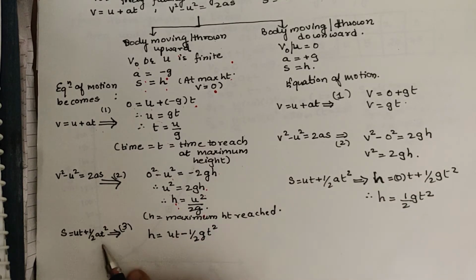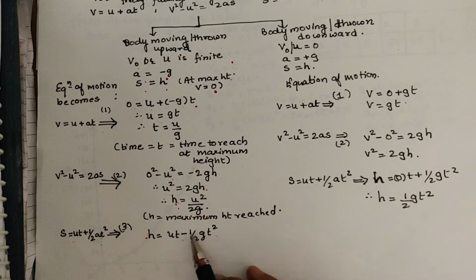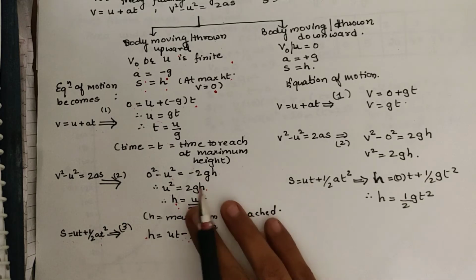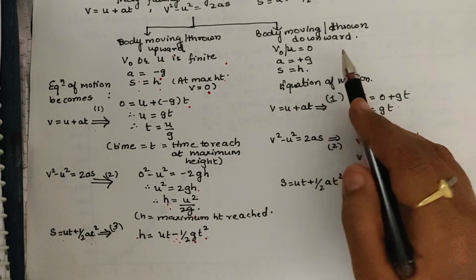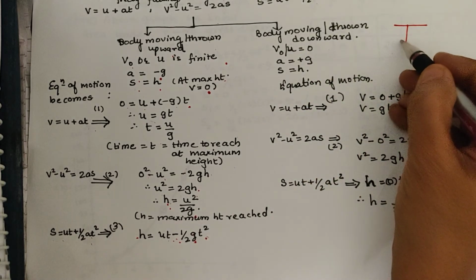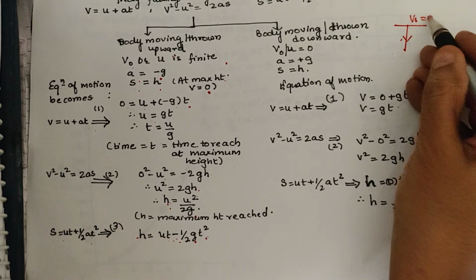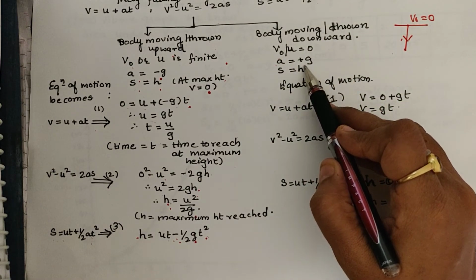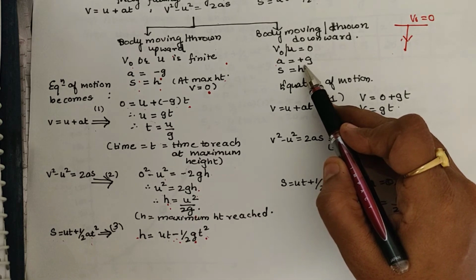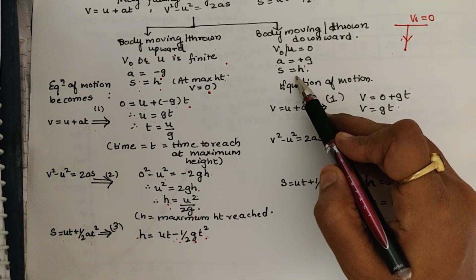Fine. Then the third equation of motion in free fall becomes, when a body is thrown upward, s is replaced as h, u is finite, that is ut, and a is replaced as minus g. So the third equation becomes like this for a body thrown upward. And for the downward case, you know that when any body is thrown downward, initial velocity is 0. Fine. And a is replaced as plus g because you are throwing the body in the direction of gravity, and s is replaced as h.